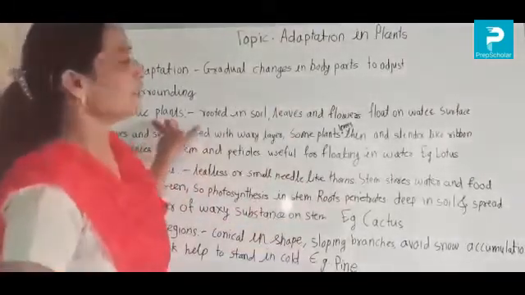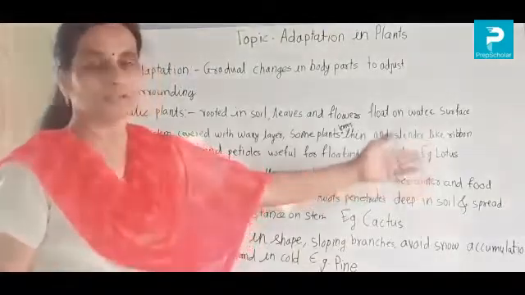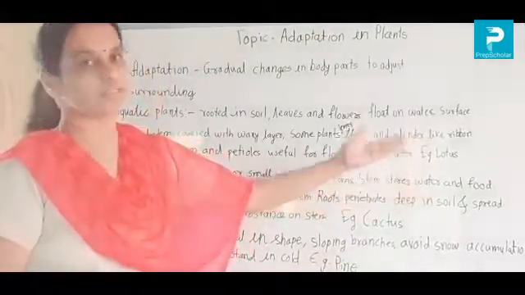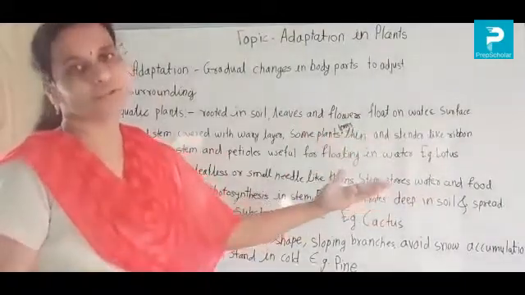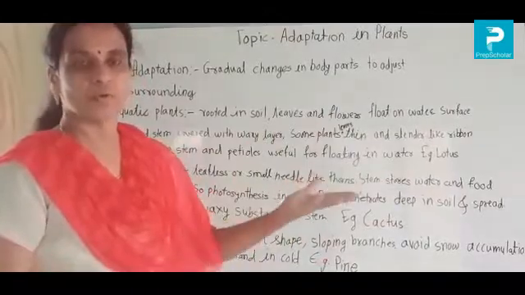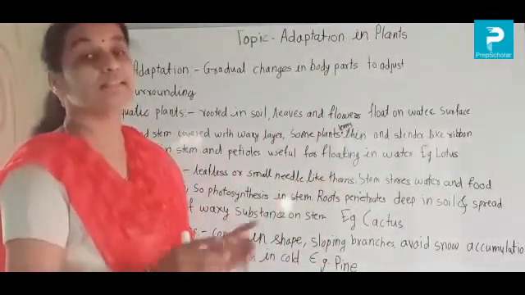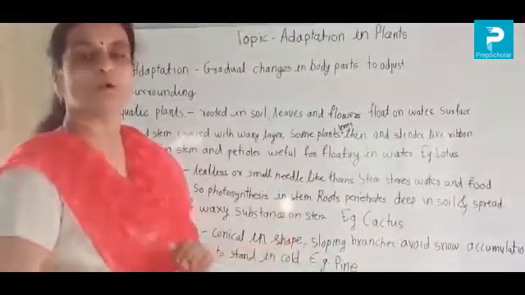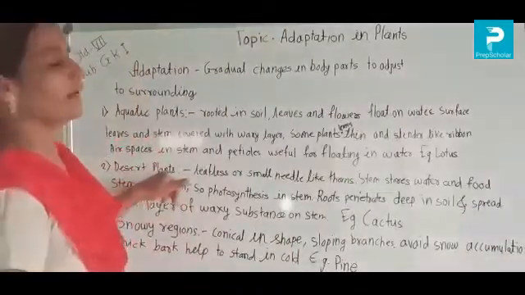For the aquatic plant, what is our example? That is the lotus. If you see a lotus flower anywhere, you can observe it carefully. Why is that flower floating on the surface of the water, and why are the leaves also floating on the water? Whatever changes they have made different from other plants, that is their adaptation to survive in the water.